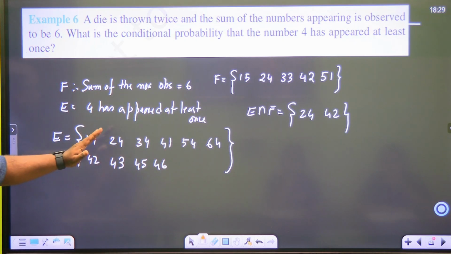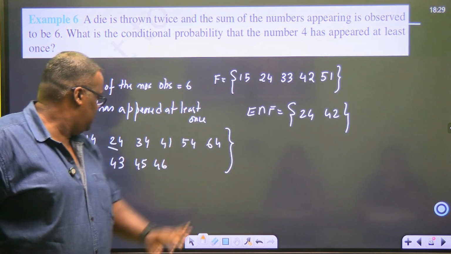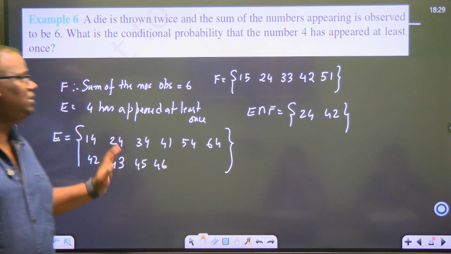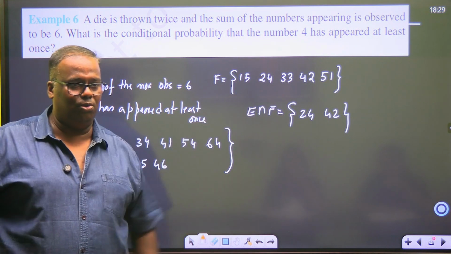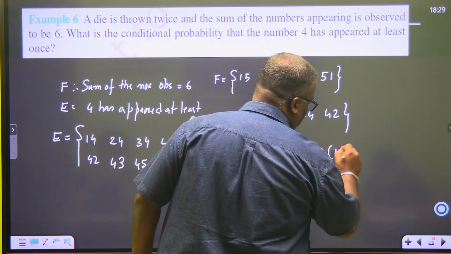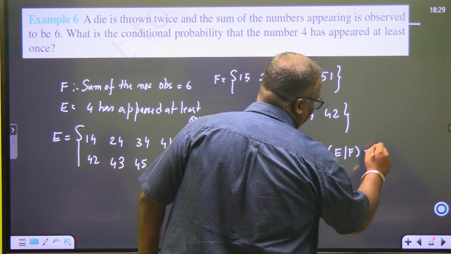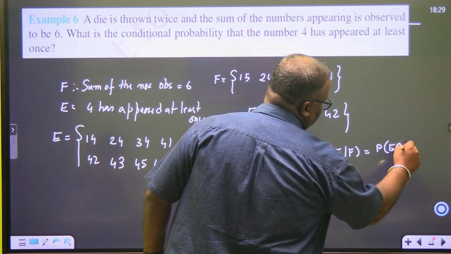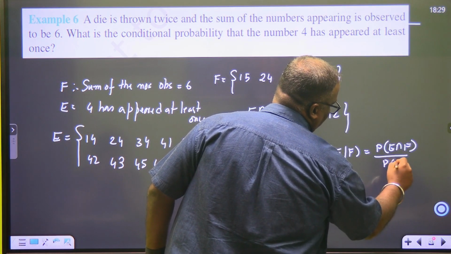Now you need to find out the intersection of this and this. Only 2 numbers, 2 4 and 4 2. So your probability is what? Probability of E with the condition of F is probability of E intersection F divided by probability of F.